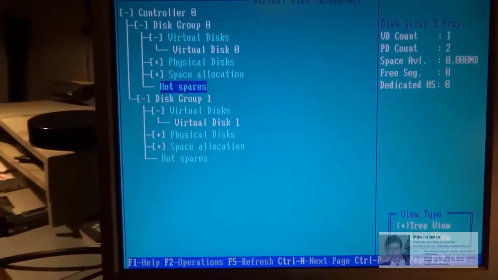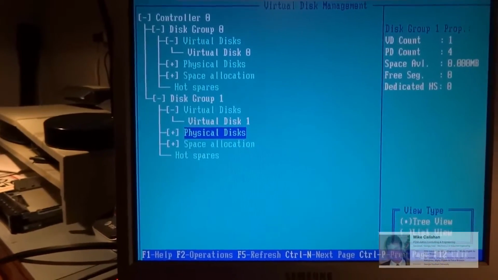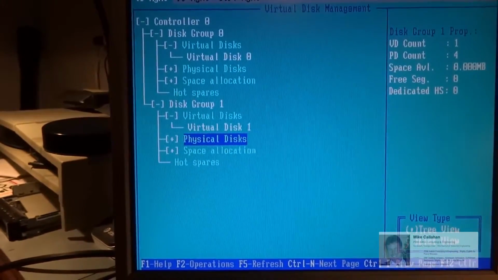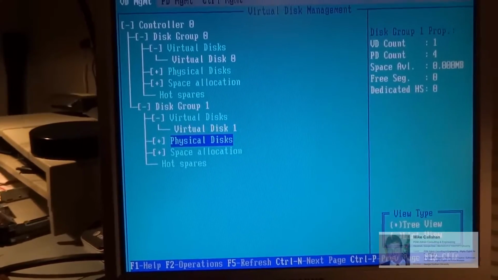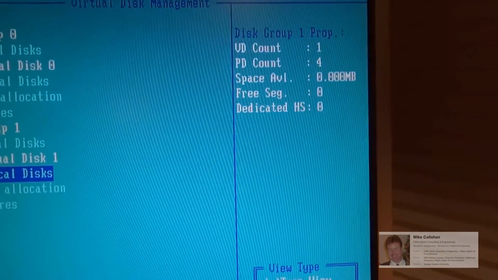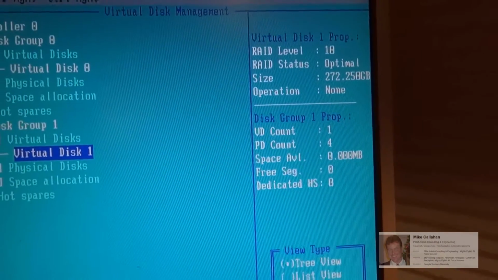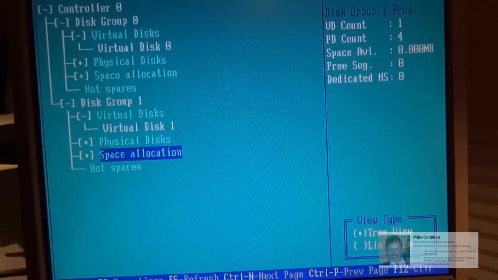You have group 0, now we have group 1, and then check the plus sign, got the physical disks, which count for 4, and you get your space allocation.